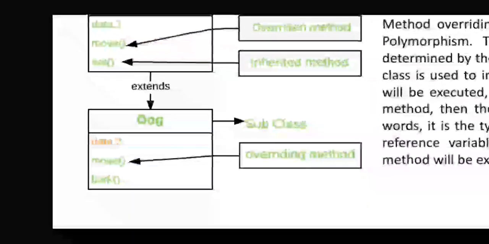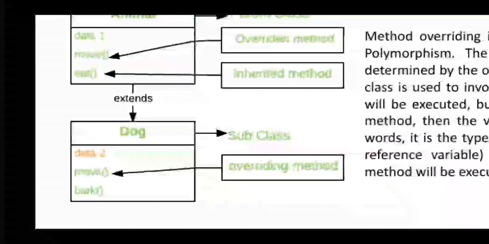Then afterwards you have another simple example here. Eat is there, bark is there. The object of dog will be accessing eat, and it is going to execute bark also. So two different types of methods are there. Names are different, parameters might be different, return type might be different or same, there is no problem, but if the name or signature of the functions are the same, at that position it will be executed.